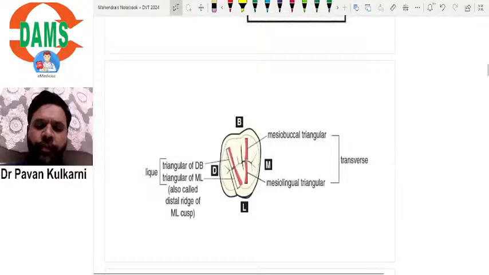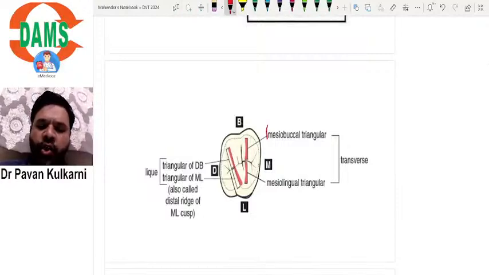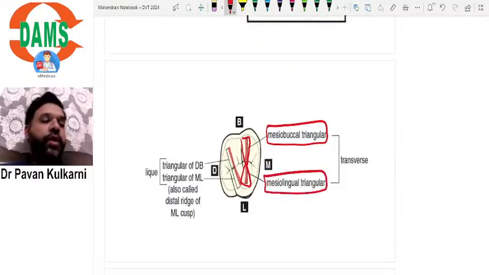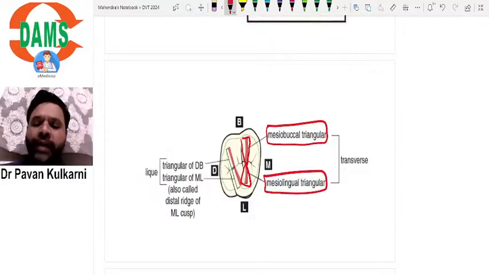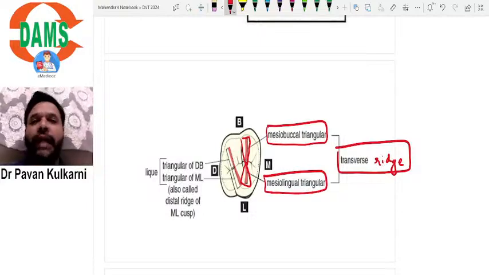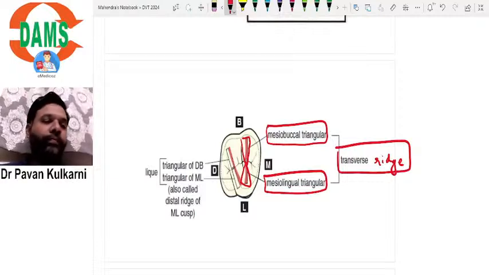If you can see here carefully, this is the mesiobuccal triangular ridge. This is a mesiobuccal triangular ridge. And this is the mesiolingual triangular ridge. Both of these triangular ridges together unite to form the transverse ridge. So a transverse ridge is always due to the union of two triangular ridges, the mesiobuccal triangular ridge and the mesiolingual triangular ridge.